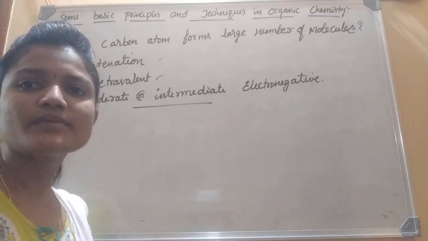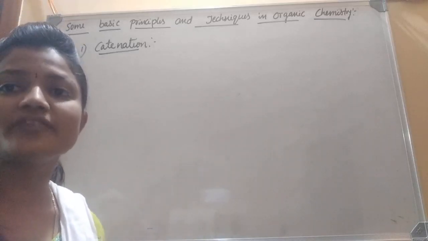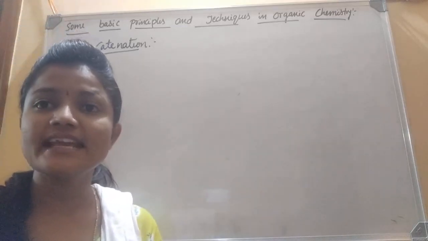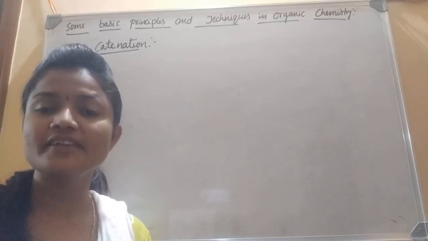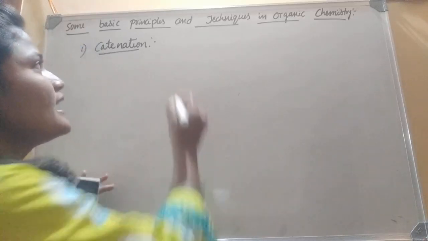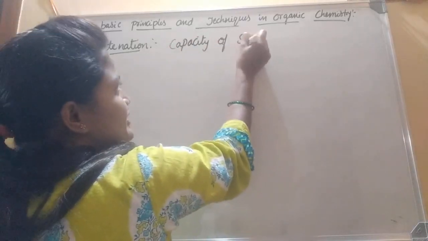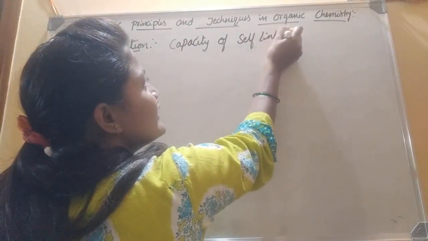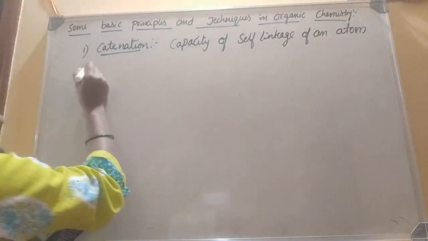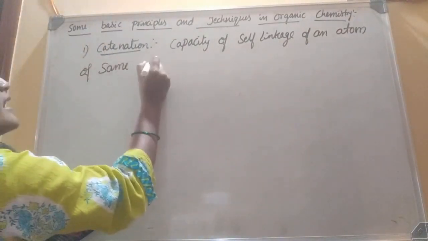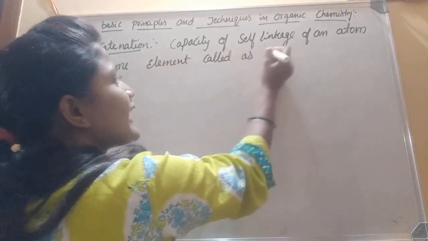In that, the first one, dear children, is catenation. How will we define catenation? Catenation means the capacity of self linkage of an atom of the same element. We call it catenation.